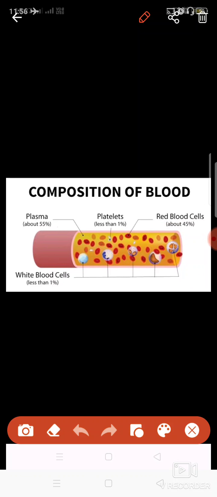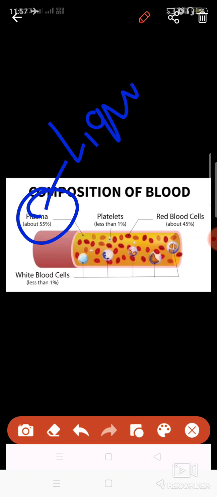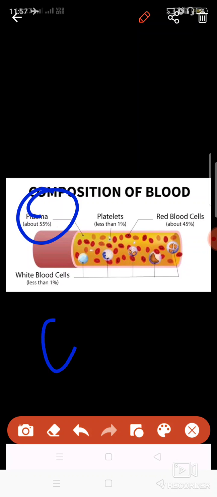Basically the blood is made up of a fluid, a clear liquid, which is known as plasma, and it is about 55%. Inside the plasma, the liquid part, there are some cells present.